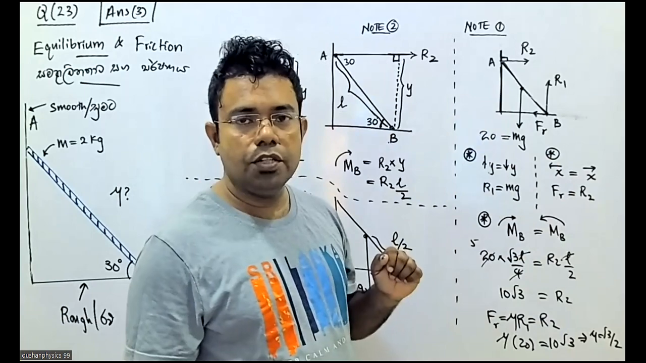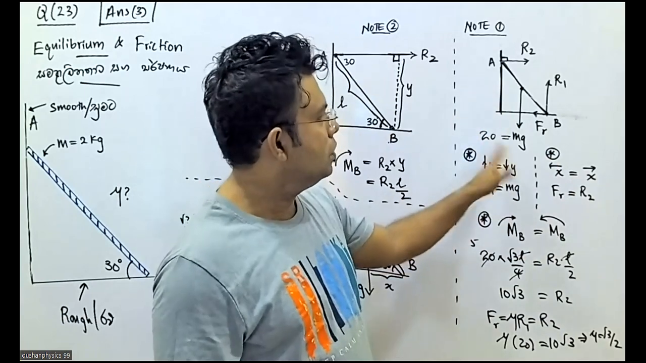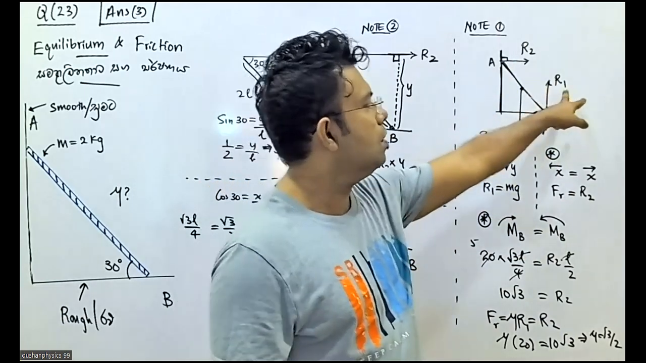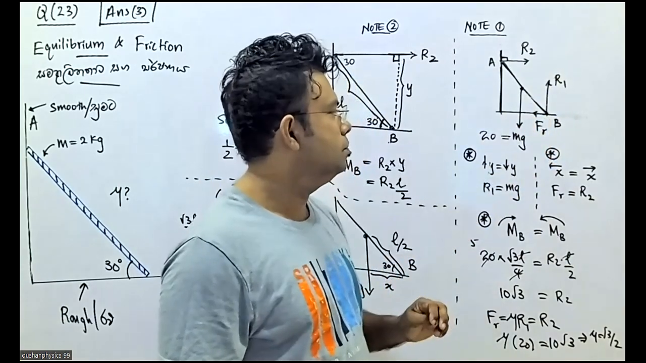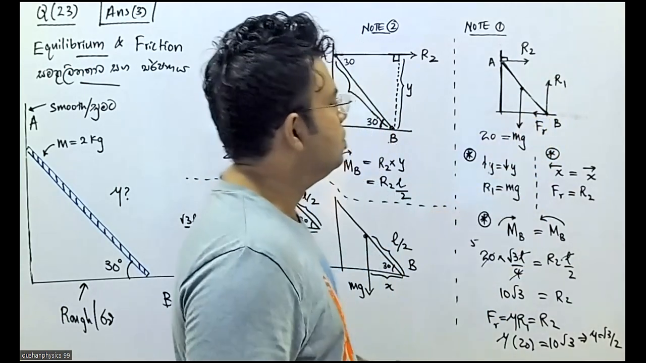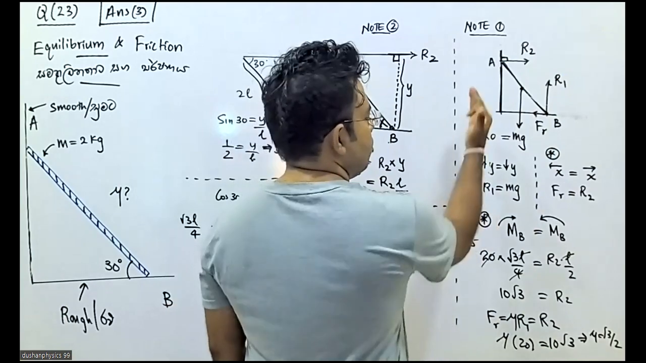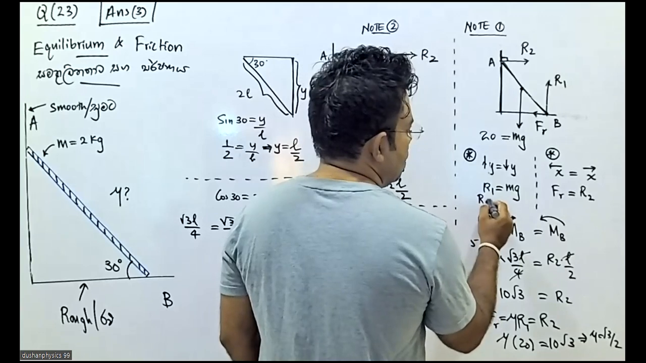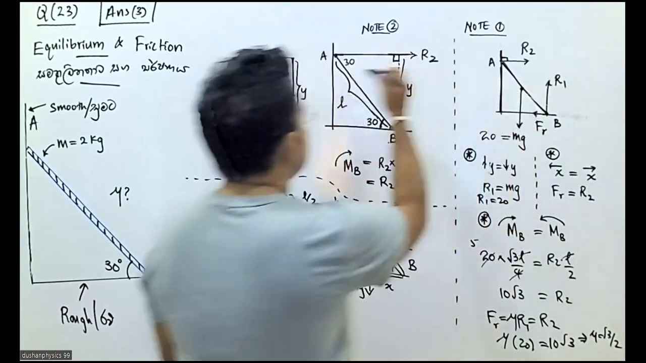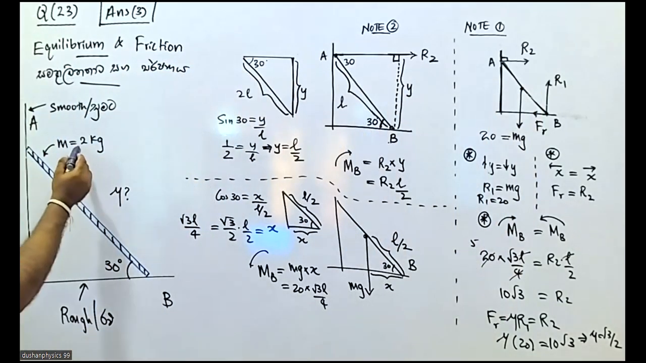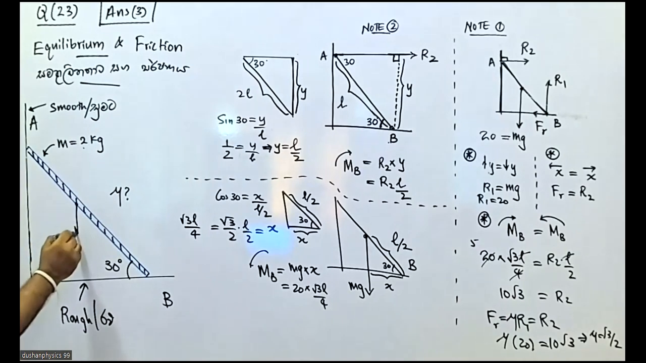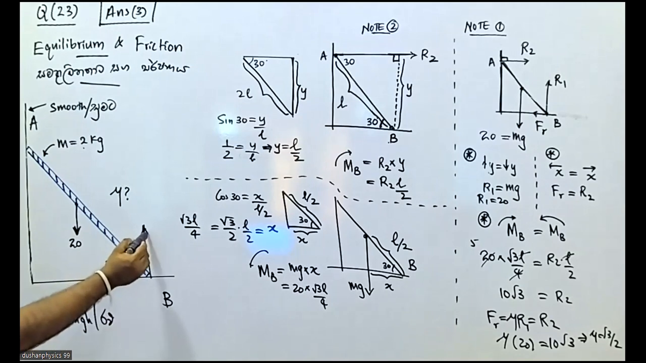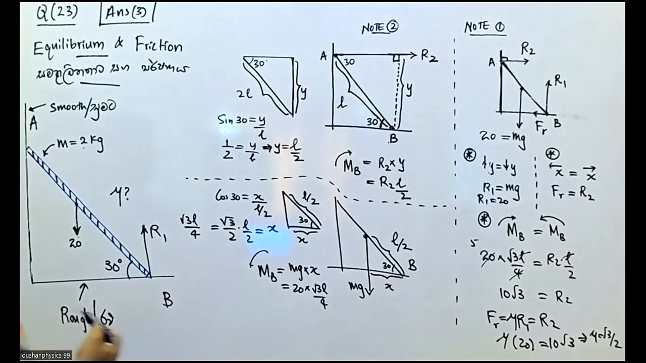So let's apply the equations. Upward versus downward. What is the upward? Only R1. What is the downward? mg. So I can write R1 upward equals mg. In other words, R1 should be 20 newtons, because mass is 2 kilogram. That force equals the upward R force. These two are equal.